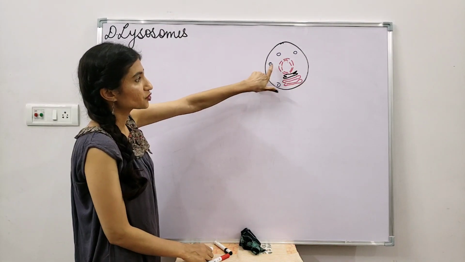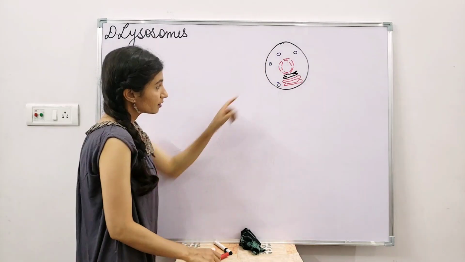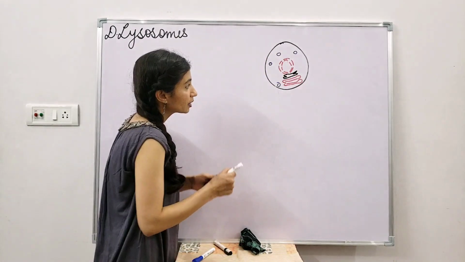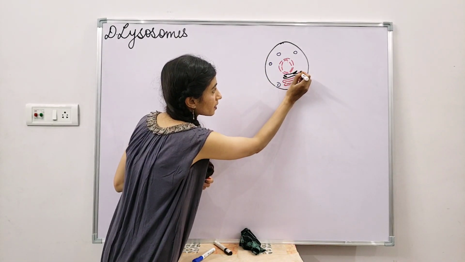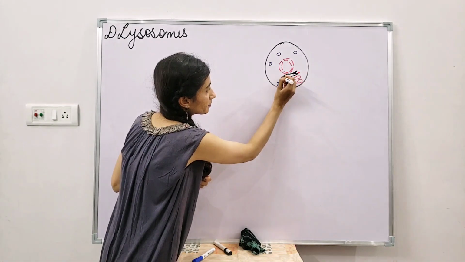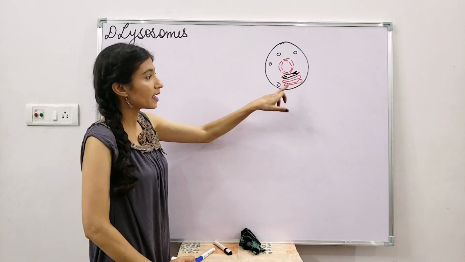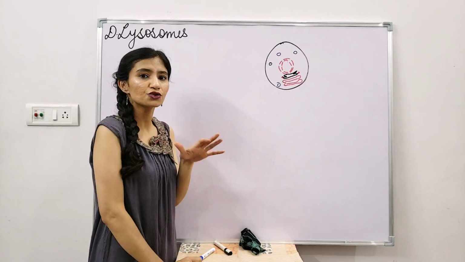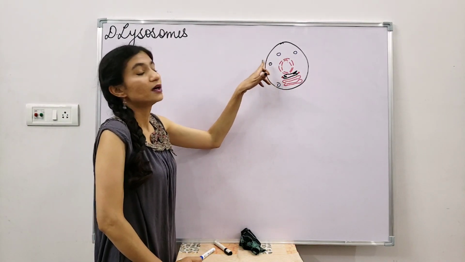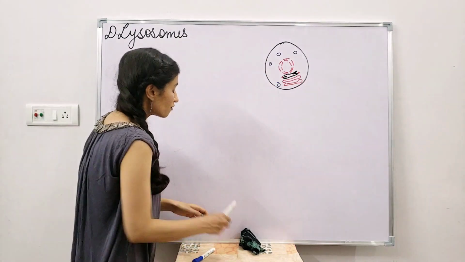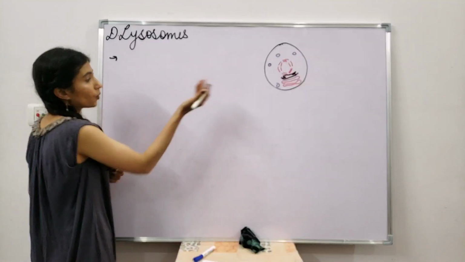These digestive enzymes which are present inside the lysosomes are actually being made by rough endoplasmic reticulum. So here the rough endoplasmic reticulum as well as Golgi play a crucial role in the synthesis of lysosome and its enzymes. So far we have discussed what is lysosome.